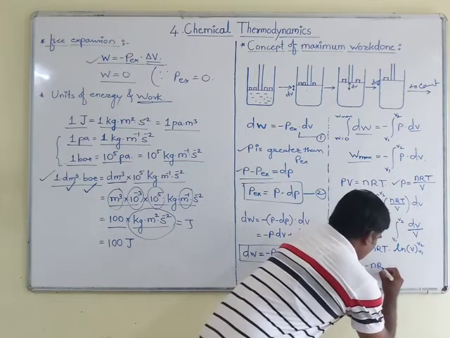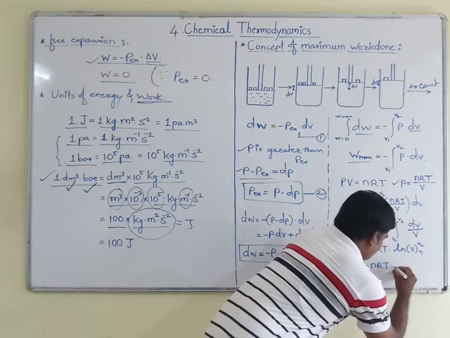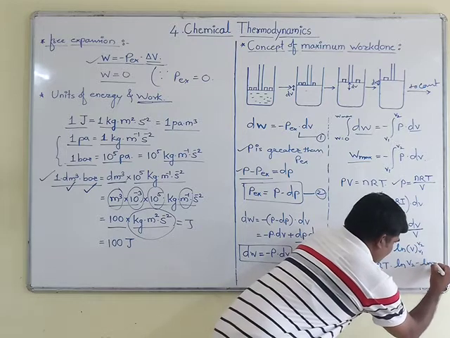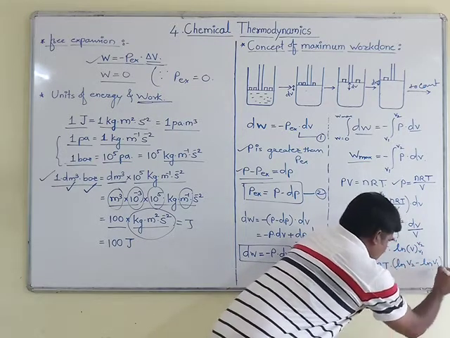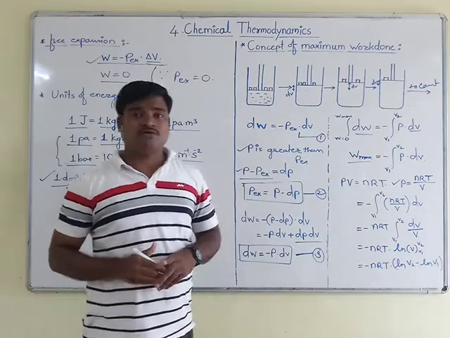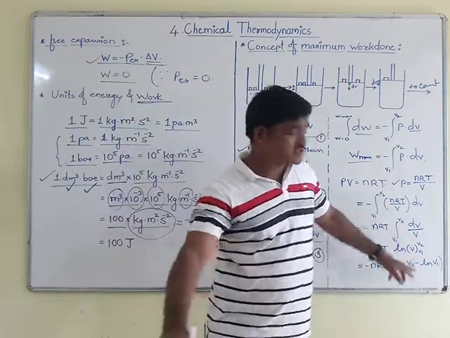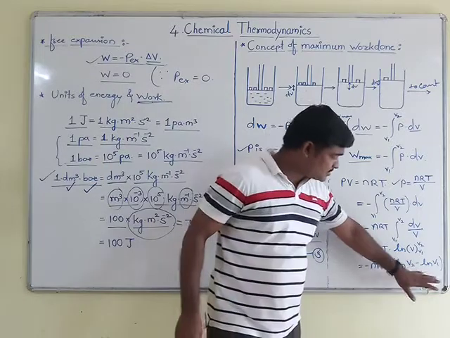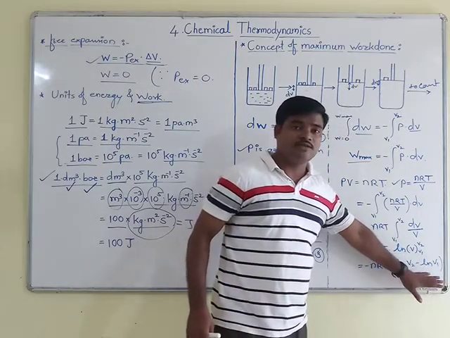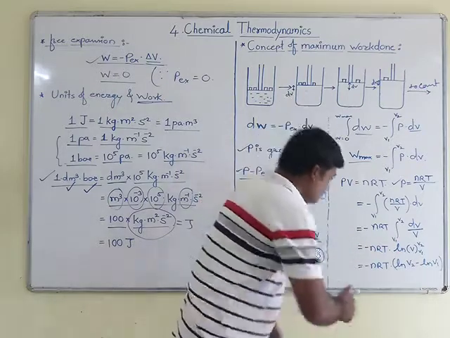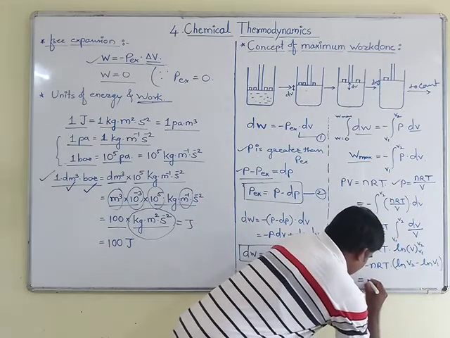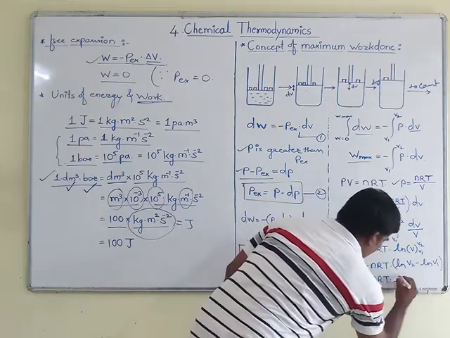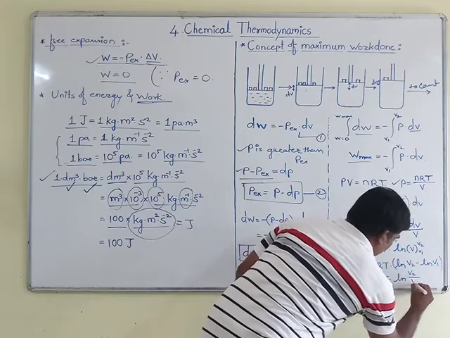So what will remain here? Minus nRT into log v2 minus log of v1. So this is the application of the limits, that is v1 to v2. Okay, and after this step again this rule is there, the subtraction rule we are calling it. It becomes v1 upon v2. So we have to make some changes here: minus nRT into log of v2 upon v1.